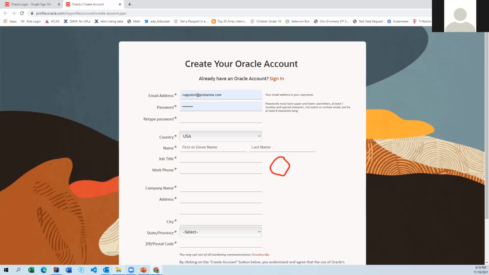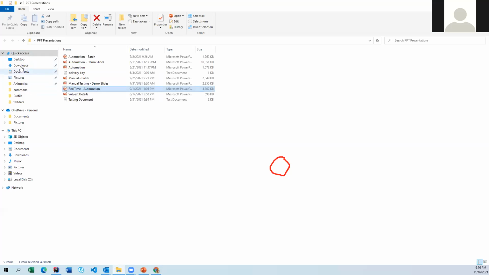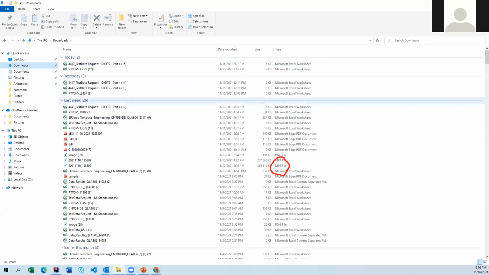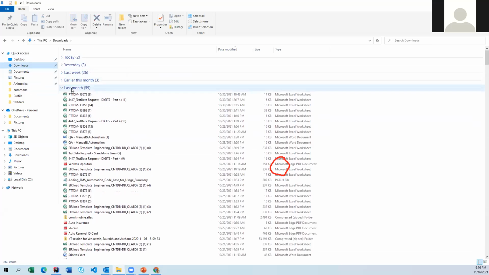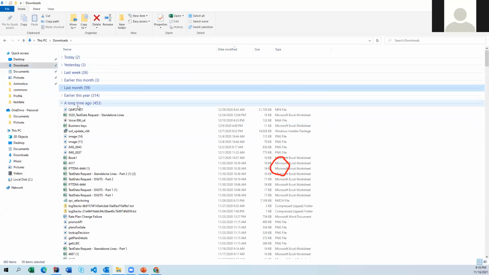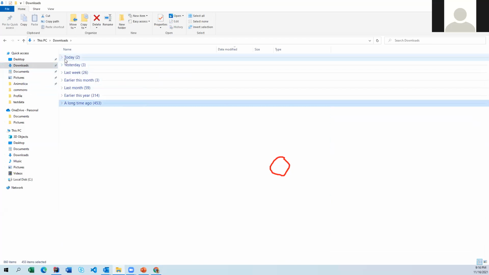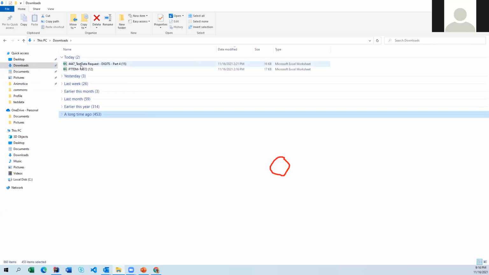So here, once it is downloaded, what happens? It is going to keep it under the downloads. It will come here. If you notice here, today, last week, there are so many things there. So it is going to come all the way here. Now what you can do is go here, extract and then run it.